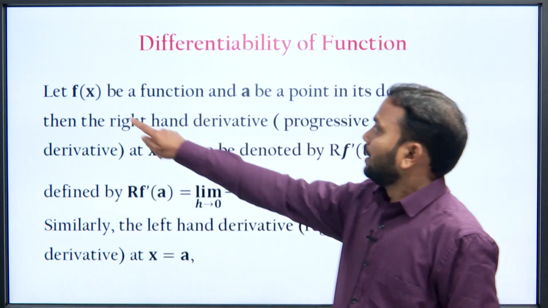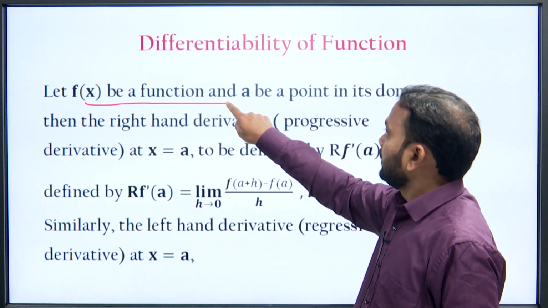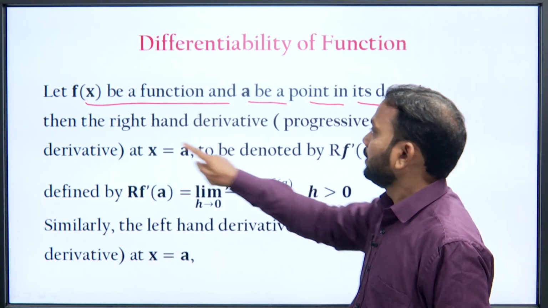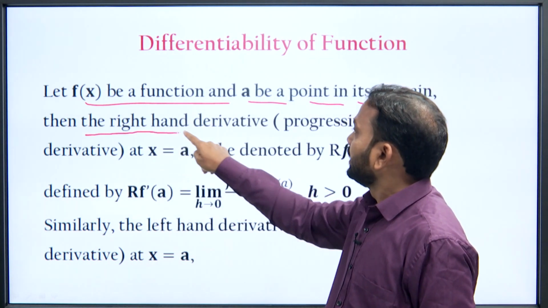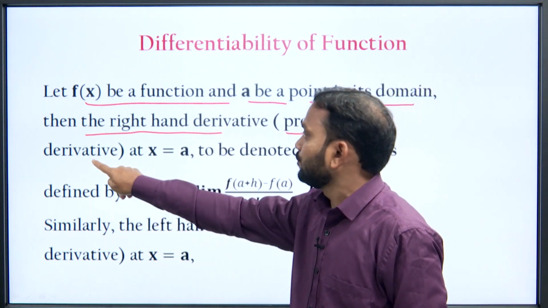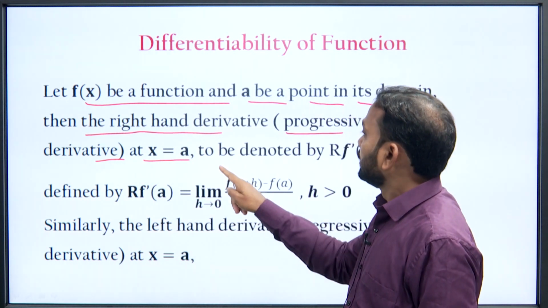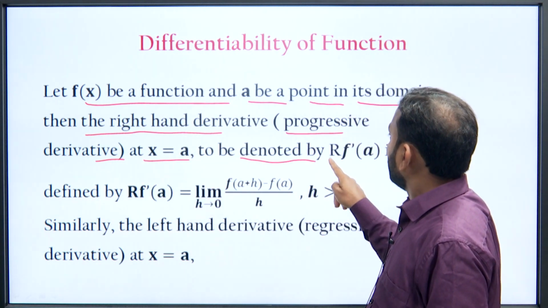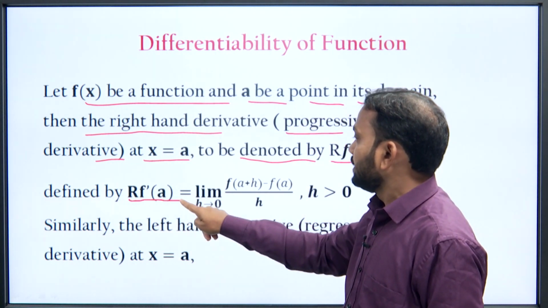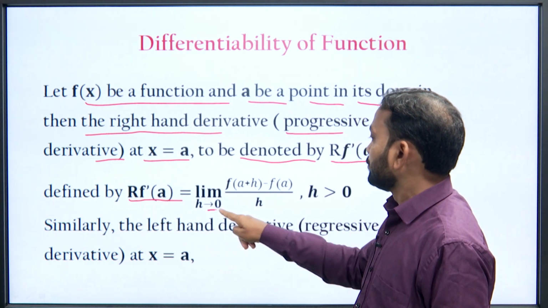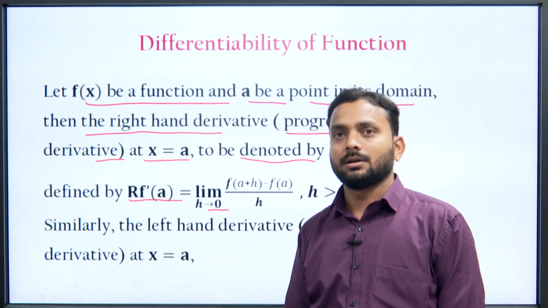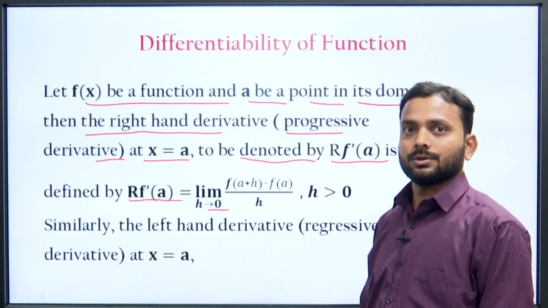So, the definition is: let f(x) be a function and a be a point in its domain, then the right hand derivative, also known as progressive derivative at x equal to a, denoted by Rf'(a), is defined by Rf'(a) equal to limit h tending to 0 of f(a + h) minus f(a) upon h, where h is greater than 0.